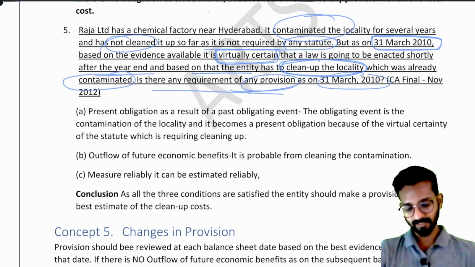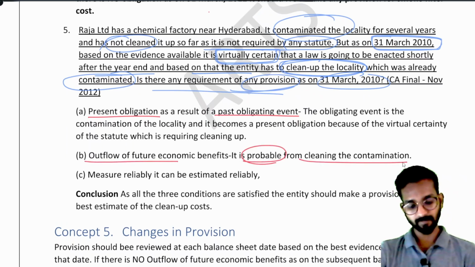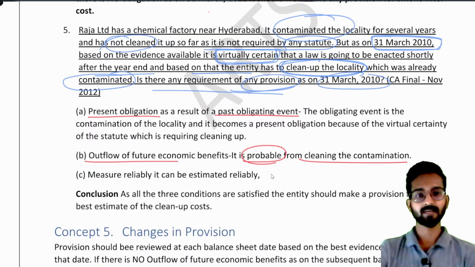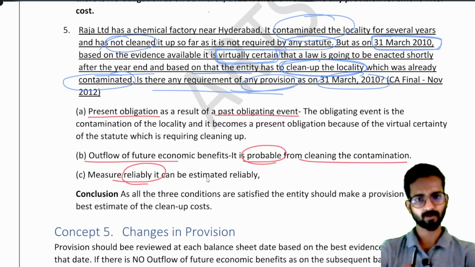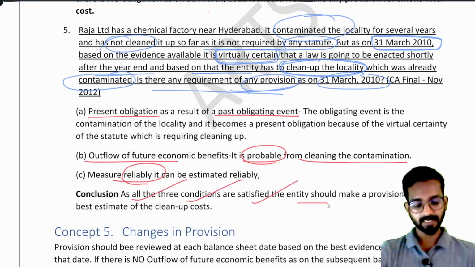So you can say that again the three conditions, there is a present obligation as a result of past event, which means there will be outflow of resources. It is probable from cleaning the contamination. Obviously, if you will clean the contamination, clean your locality, then there will be obviously some expenditure. You can measure reliably, so you can say that you can measure how much amount of expense would be there. Okay, so you can say as all the three conditions are satisfied,